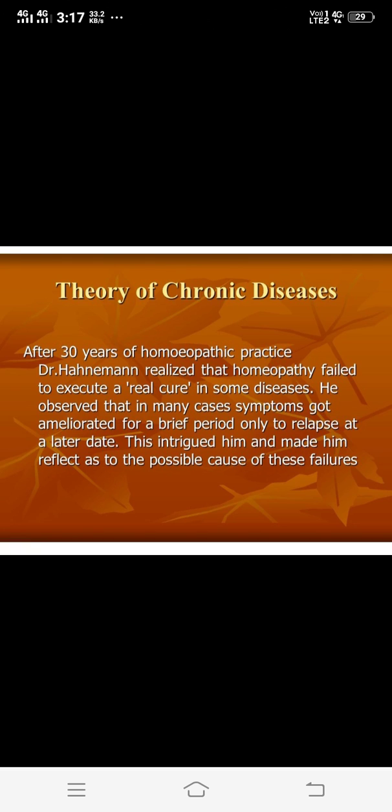Acute diseases are those in which the onset is sudden, the duration of suffering is short, and signs and symptoms are violent, with a prodromal period, progressive period and decline period. At the end there is either complete recovery or death of the person.